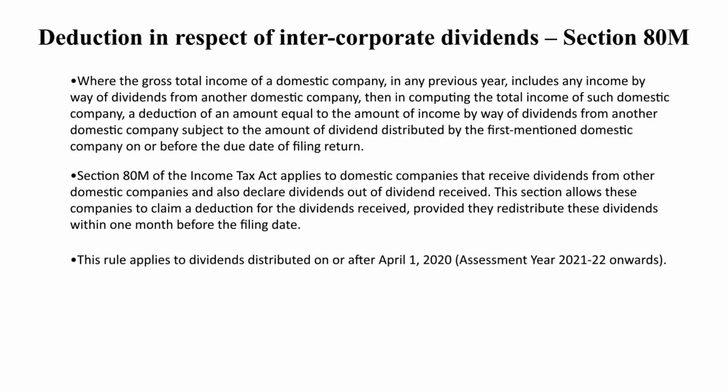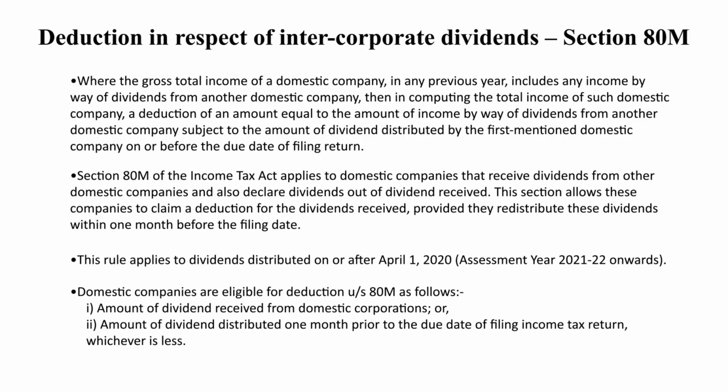The rule applies to dividend distributed on or after 1st April 2020, that is assessment year 21-22 onwards. Domestic companies are eligible for deduction under section 80M as follows: amount of dividend received from a domestic company or corporation, or the amount of dividend distributed 1 month prior to the due date of filing of income tax return, whichever is less. This section 80M has been reintroduced with the objective to avoid double taxation.